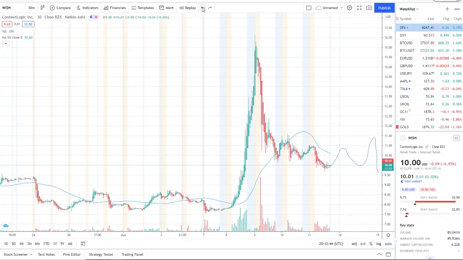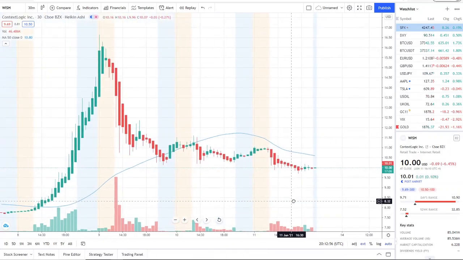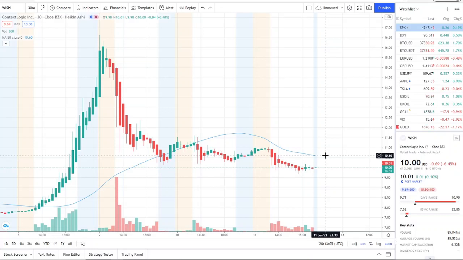So what's important going into next week? So one of the most important things too is volume. Average volume is 85 million, and today's volume was 85 million. As long as volume stays up, that's also showing strength in the stock overall. So the 50-day moving average is 10.60, guys. This is what's important for Monday. As long as we're below it, we're in bearish territory. The moment we're above it, we're in bullish territory.